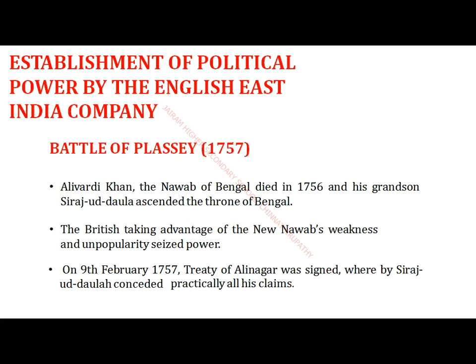Here, to occupy a lot of territories, the Britishers took up the tool of battle. That means through battle they wanted to occupy the entire territory from the native rulers of India. So here we are going to see two battles: one is the Battle of Plassey, another one is the Battle of Buxar. Let us see how these two battles gave superiority to the Britishers and how they gained profit through them.